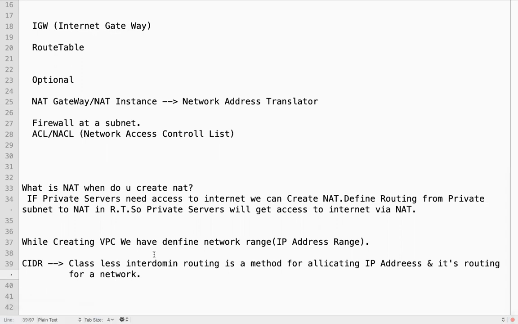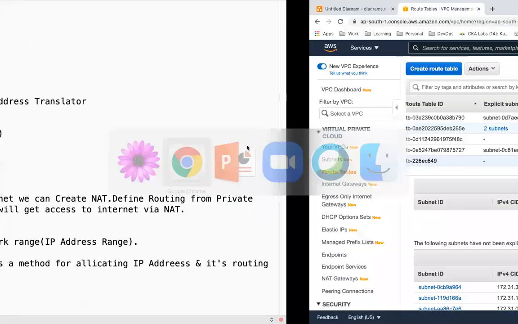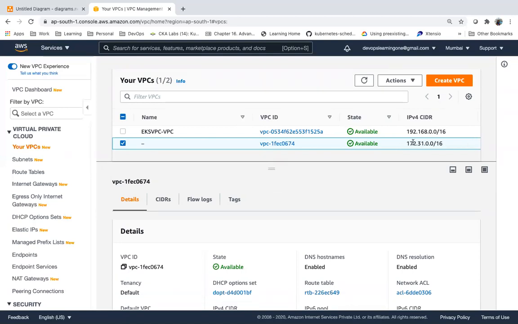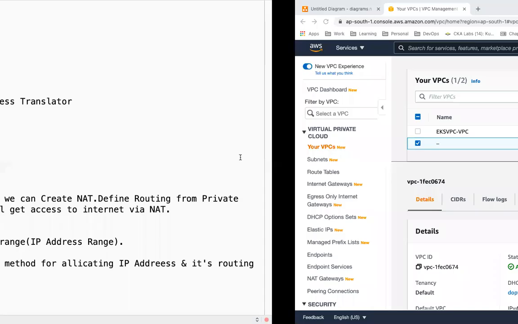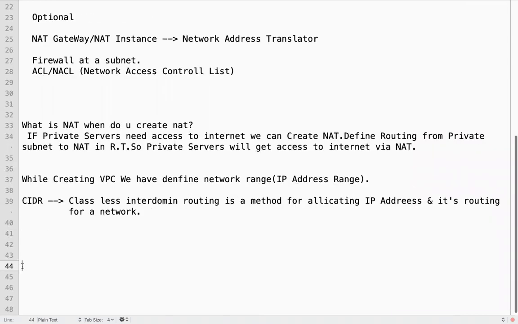So if you see, the default VPC has some range. This is that range. CIDR, IP range. This we call a subnet mask or CIDR block. The CIDR block is the range of IPs for this network.